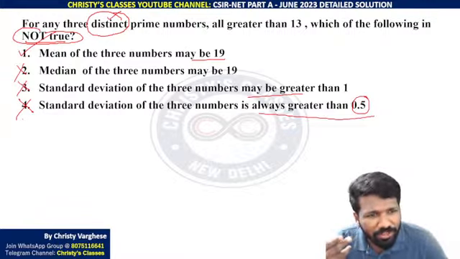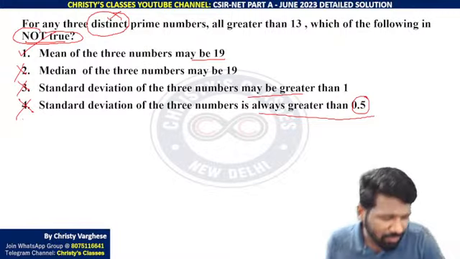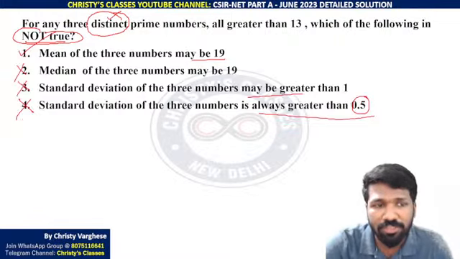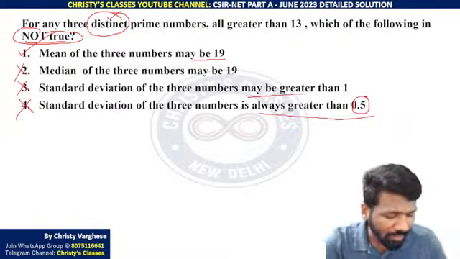I haven't tried the other options more in depth, but looking at the first statement itself, first statement is correct. There is no mistake in the first statement. I hope all of you understood this, why statement 1 is the correct answer. It is a not true statement. All clear, all of you?